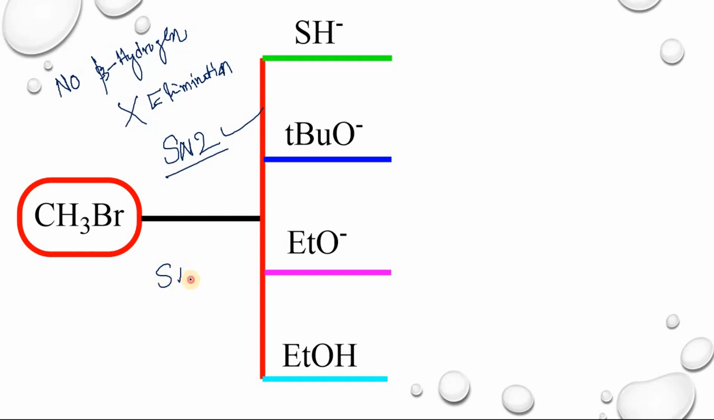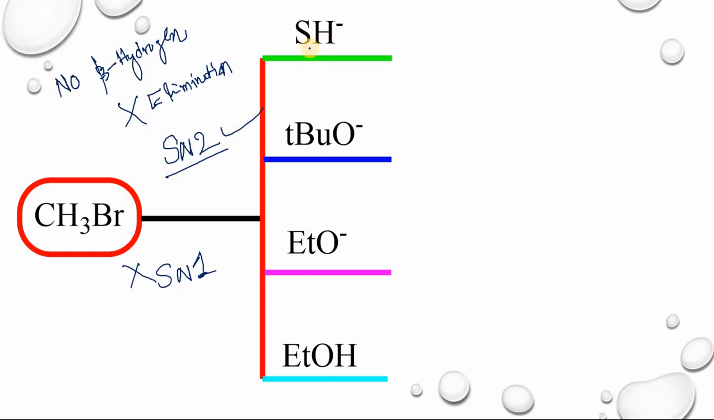SN1 reaction is not possible since CH3+, the methyl carbocation, is highly unstable. In SN1 reaction, what is the intermediate? The intermediate is carbocation. Here, the formation of carbocation is not favorable. So, in this case, whatever nucleophile or base you take, you will get SN2 type of product.